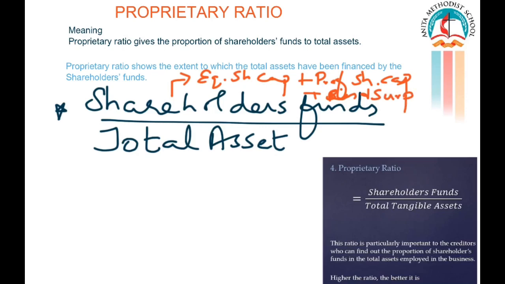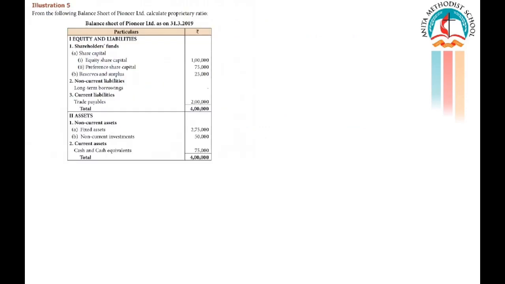Very good. Let's solve a problem. The question is: from the following balance sheet of Pioneer Limited, calculate proprietary ratio. You have to calculate proprietary ratio. Now tell me, what is the formula for proprietary ratio? Very good. Shareholders' funds.